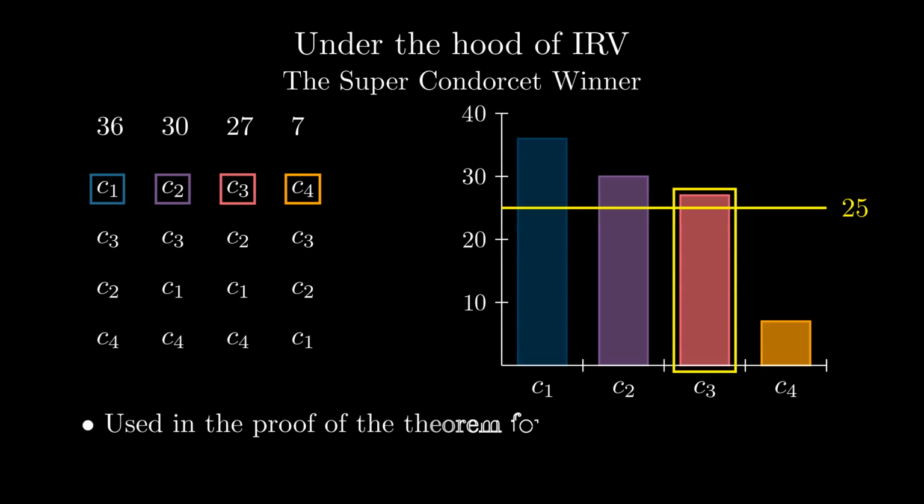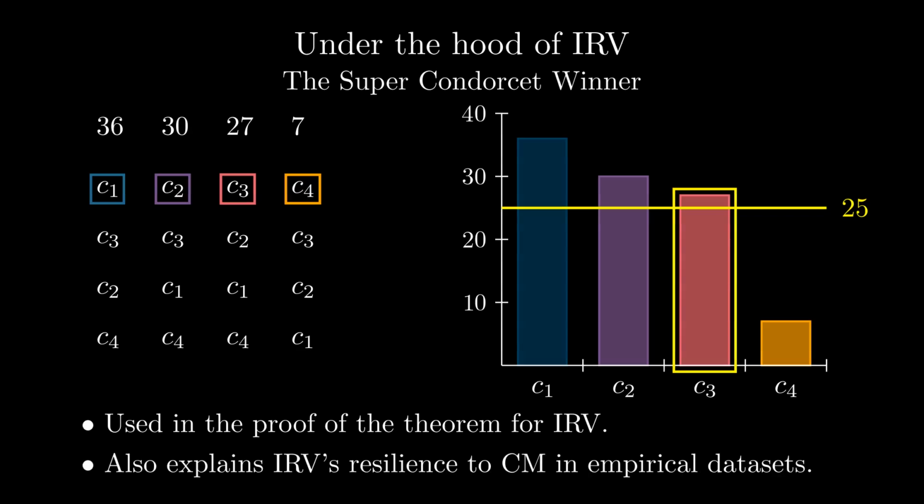This concept is central in proving our theoretical result for IRV in perturbed culture. We also show that in empirical datasets, it accounts for IRV's resilience to coalitional manipulation in the vast majority of cases.